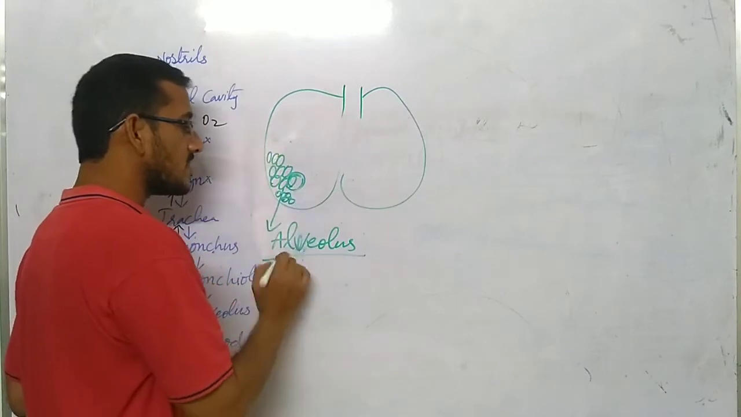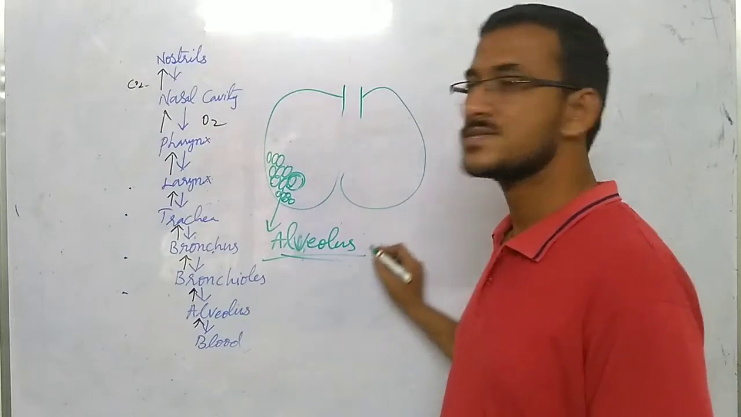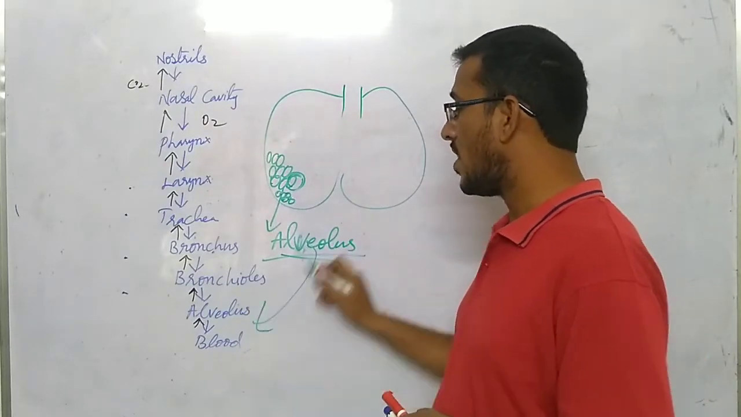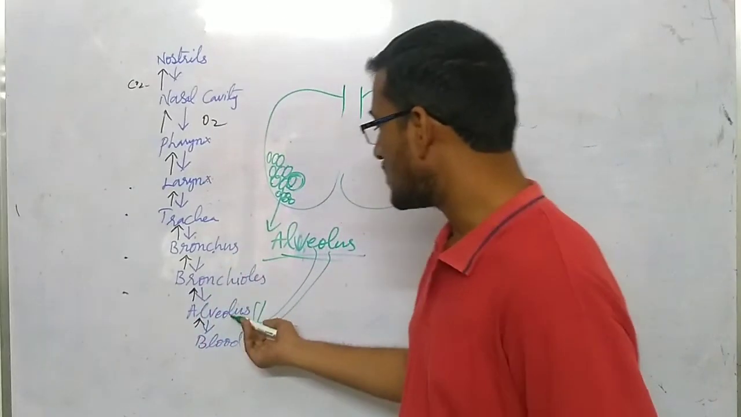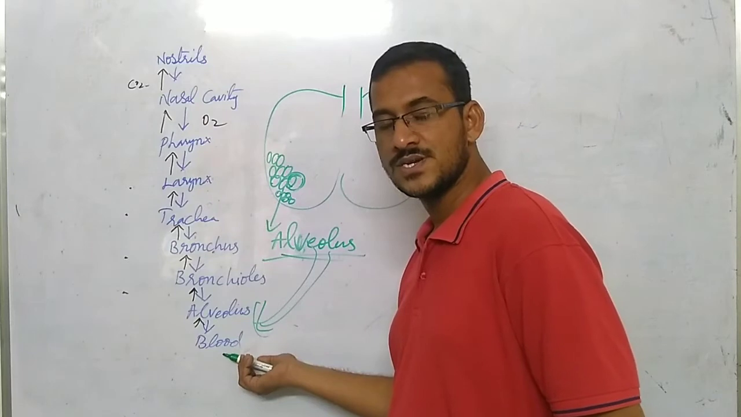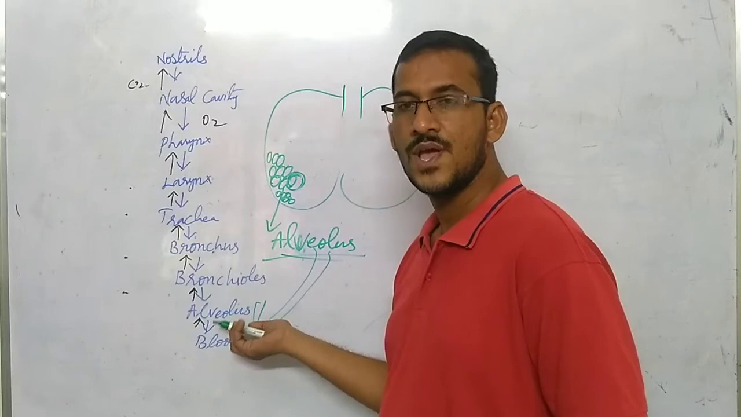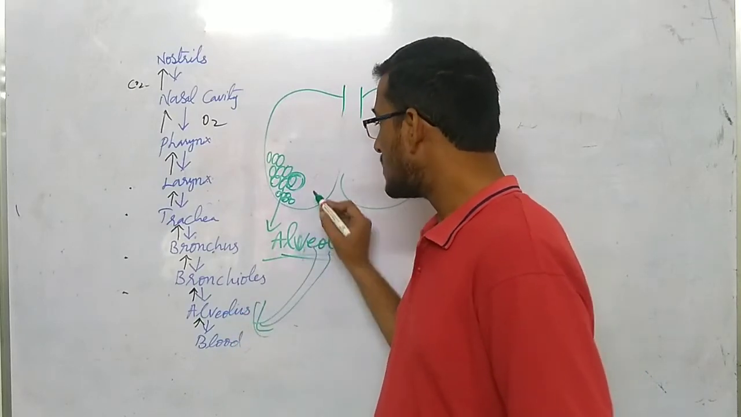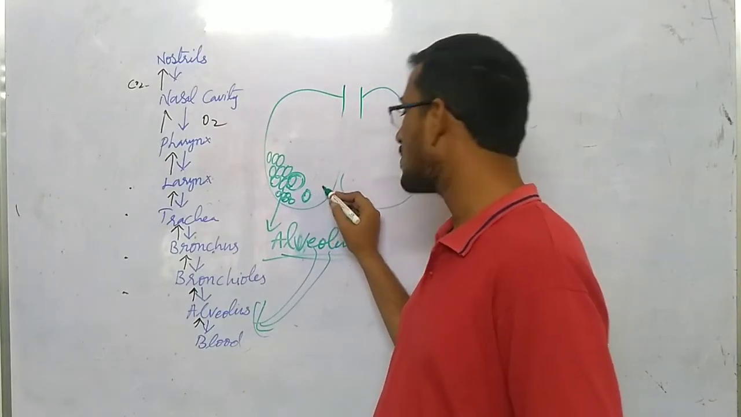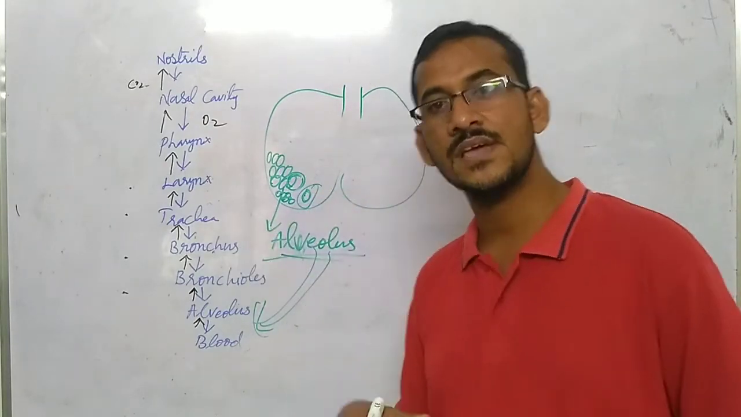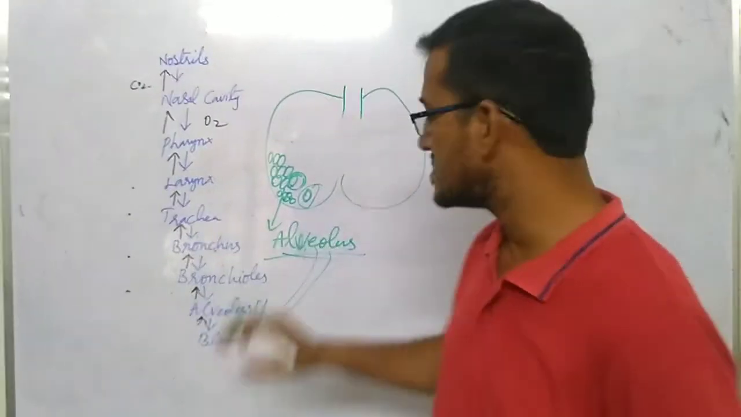What is the function of alveolus? First we should know. The major function of alveolus is to help in the exchange of gases. So alveolus will supply oxygen to the blood, and they take carbon dioxide from the blood. Understood? So alveoli are very tiny and small, and they are more in number to increase the surface area, thereby maximizing the exchange of gases. So that is the main intention.